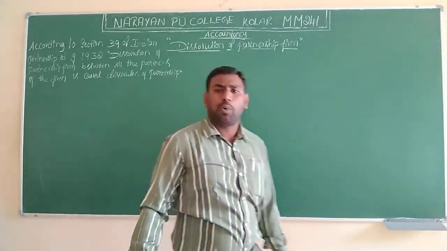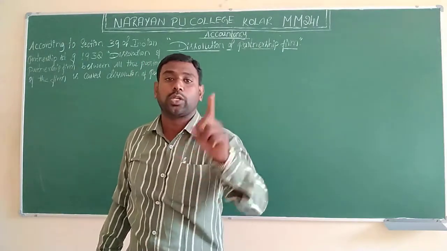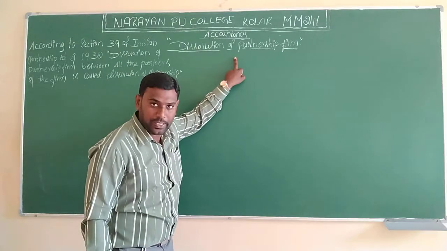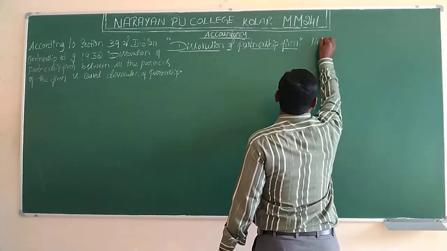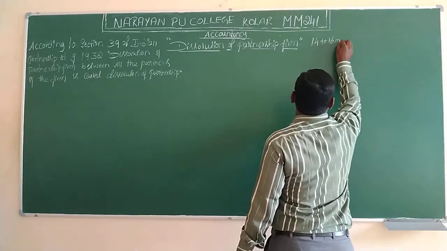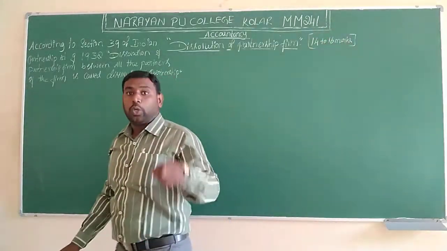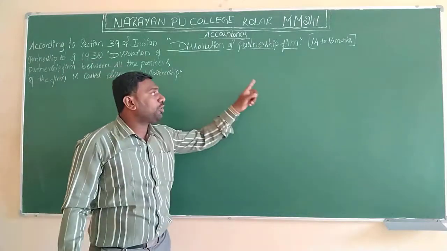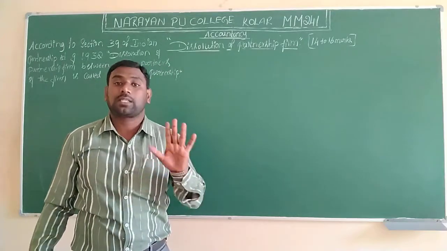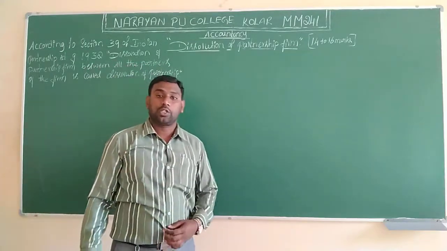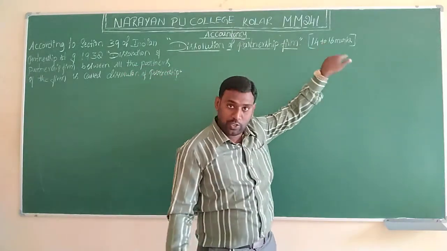Firm. It's a very important chapter for you people. In section D, one question will definitely arise from this chapter only. Totally, approximately 14 to 16 marks are there to learn in this chapter. There is a chance of questions from this chapter for 14 marks to 16 marks. Sometimes they ask for 14 marks, sometimes for 16 marks. But in the present situation, the syllabus is reduced, so definitely they will raise a question from this chapter also.